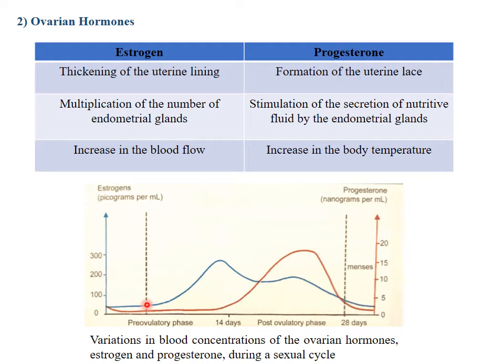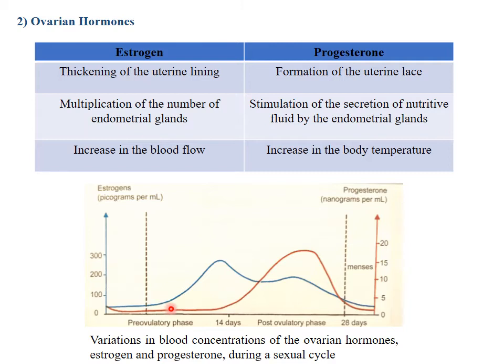During the pre-ovulatory phase, the concentration of estrogen increases from 40 picograms per milliliter on the first day of the cycle to reach a peak of 250 picograms per milliliter on day 13 of the cycle. And then it begins to decrease. However, the progesterone concentration during this phase remains constant, nearly equal to 1 nanogram per milliliter.